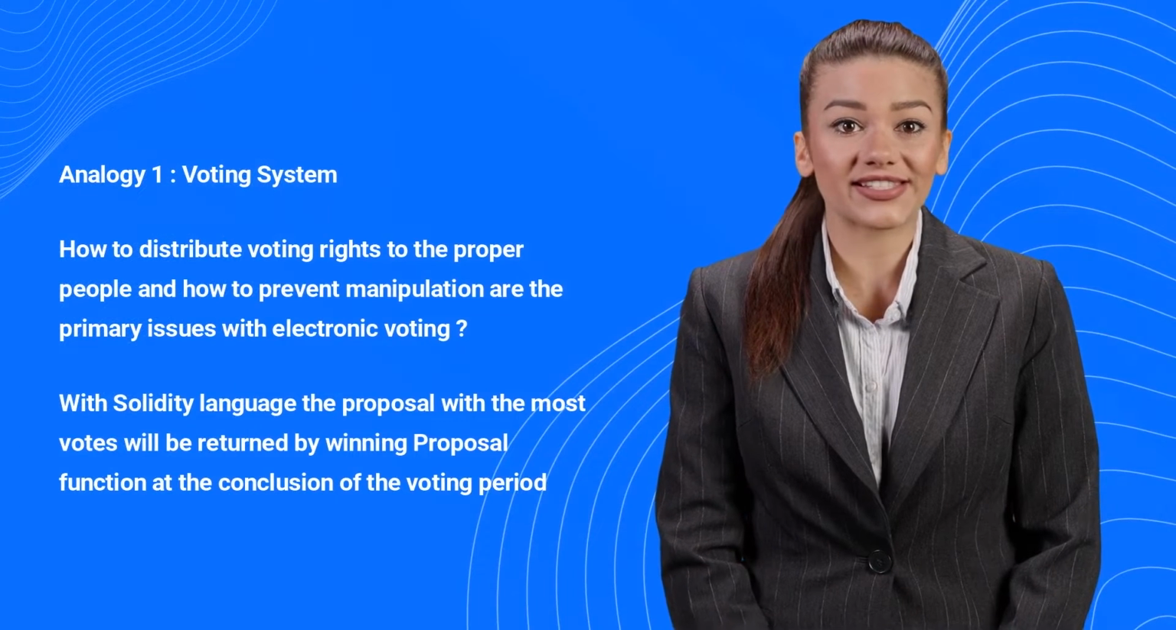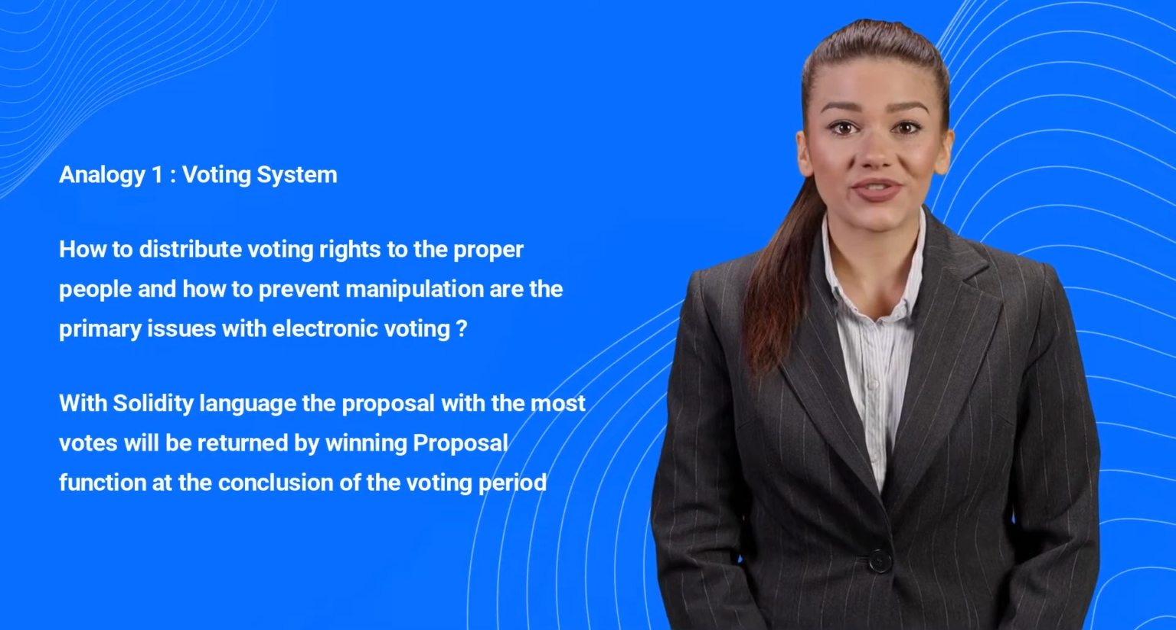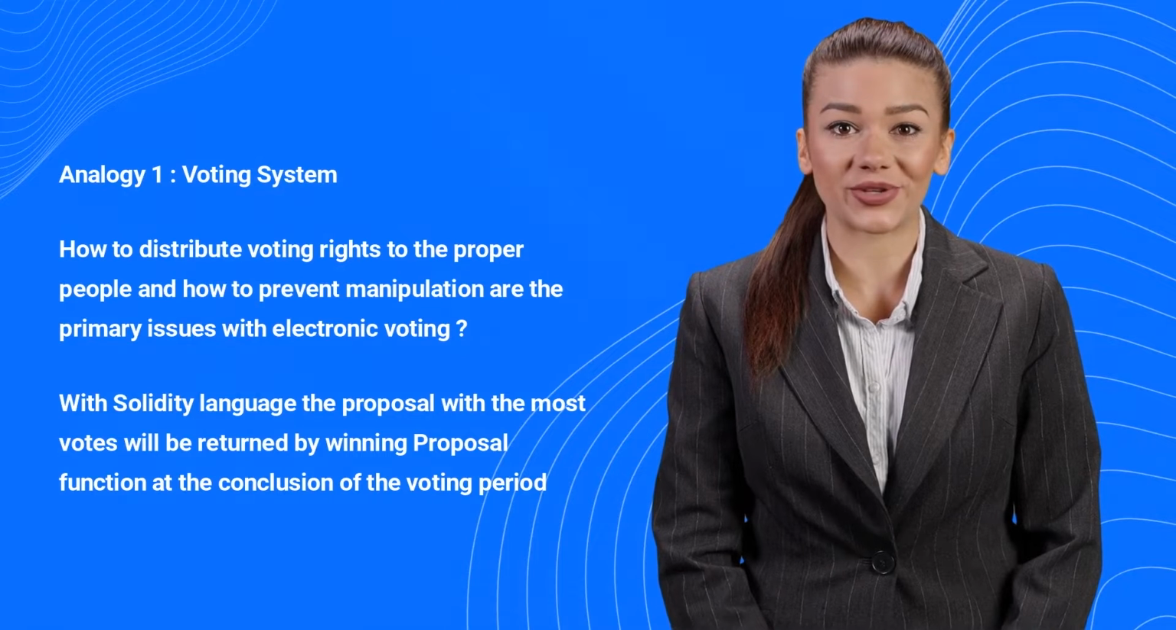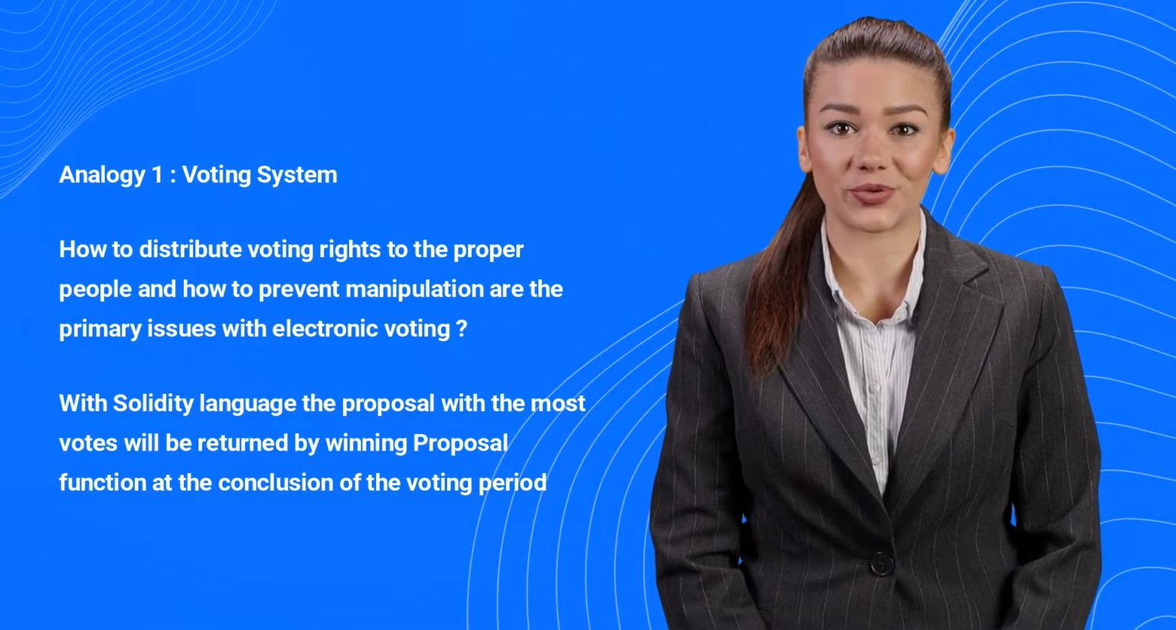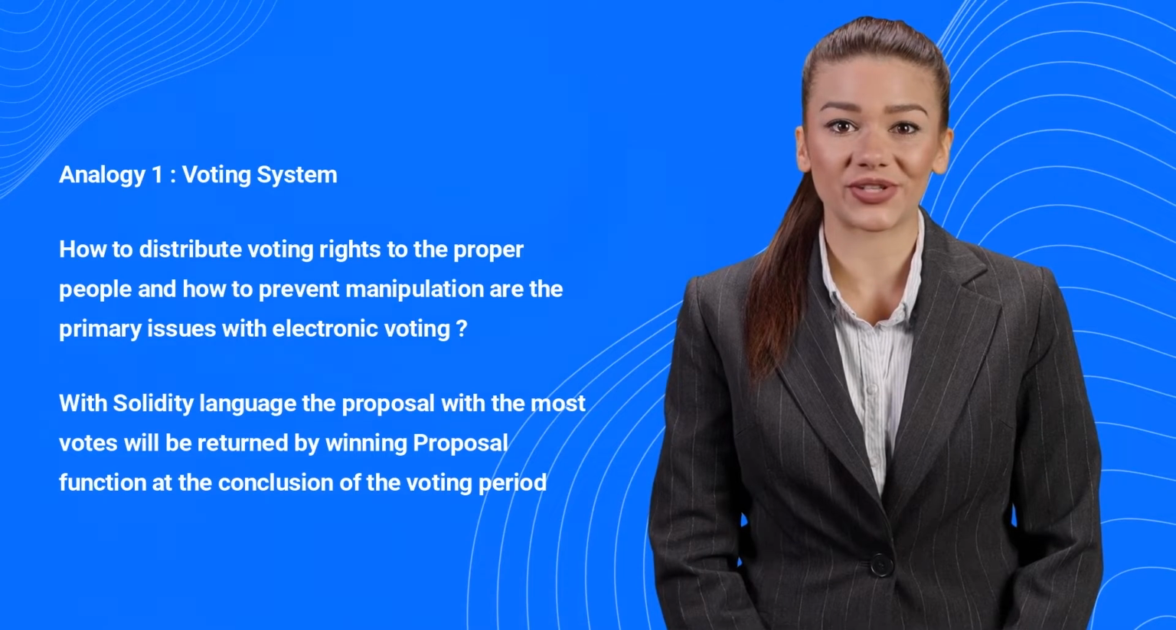Analogy 1. Voting System. How to distribute voting rights to the proper people and how to prevent manipulation are the primary issues with electronic voting. With Solidity language, the proposal with the most votes will be returned by the winning proposal function at the conclusion of the voting period.